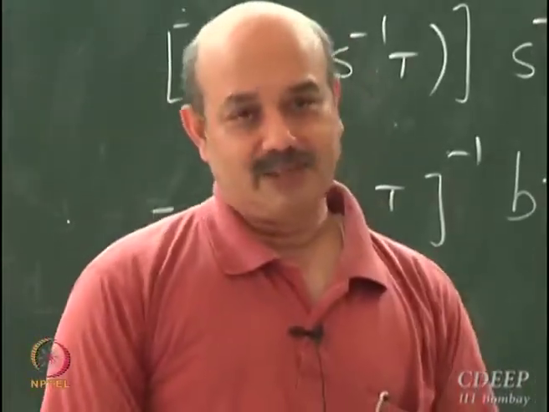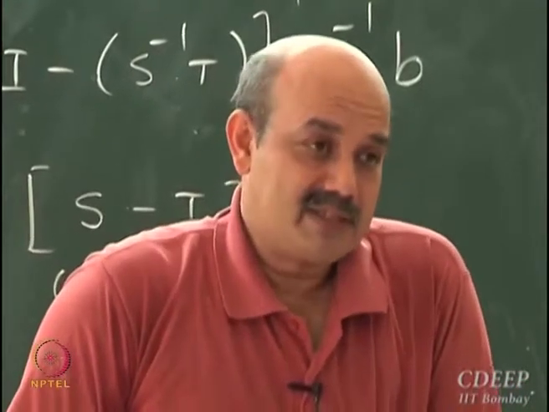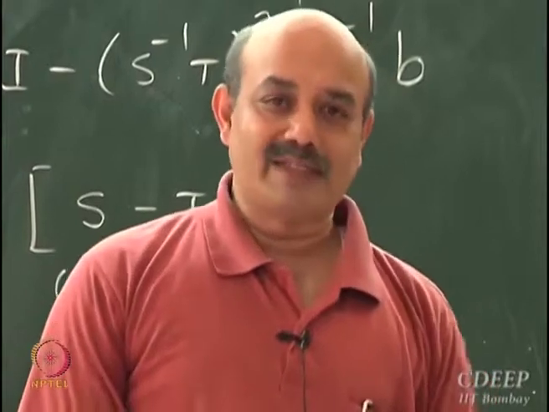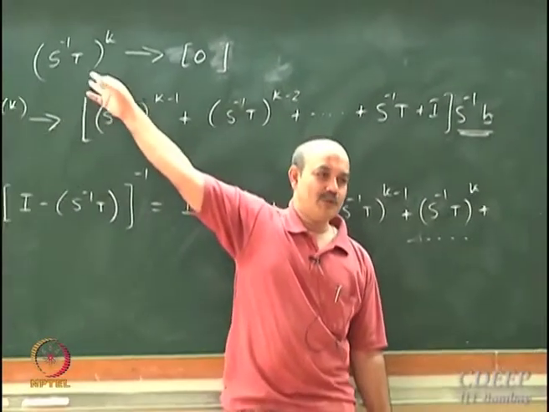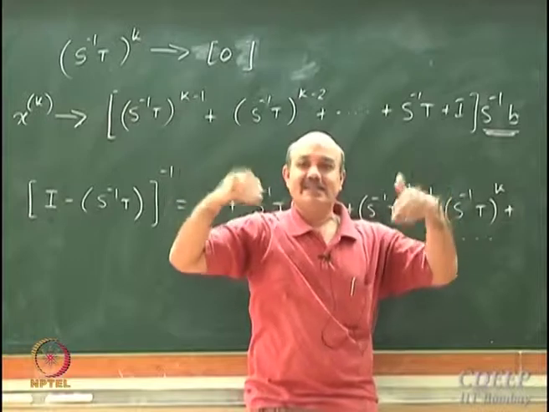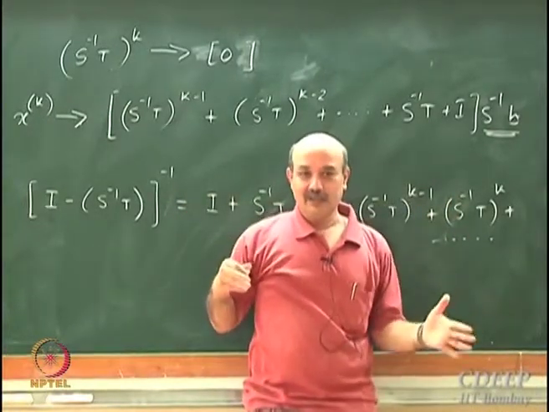What you may not expect right now, but what is going to come, is eigenvalue analysis. I'm going to relate convergence to the eigenvalues of the matrix S inverse T, and show that if the eigenvalues of S inverse T are strictly less than 1, then convergence will occur.